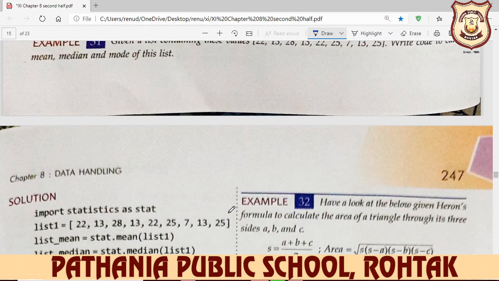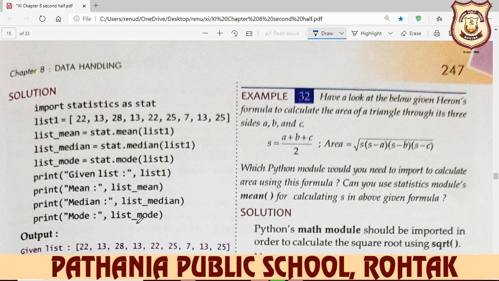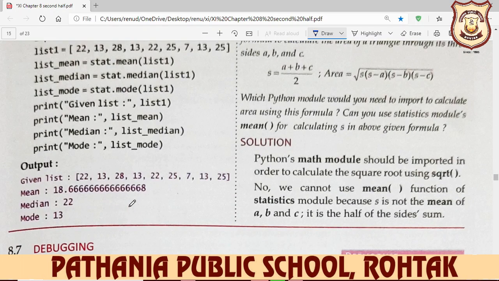And also in the statistics module, you first write any list or sequence, and after that, if you want to calculate the average of the sequence, you write mean, and if you want the median value, you write median, and if you want to calculate the mode, you write mode. This is the only way to calculate using the statistics module.